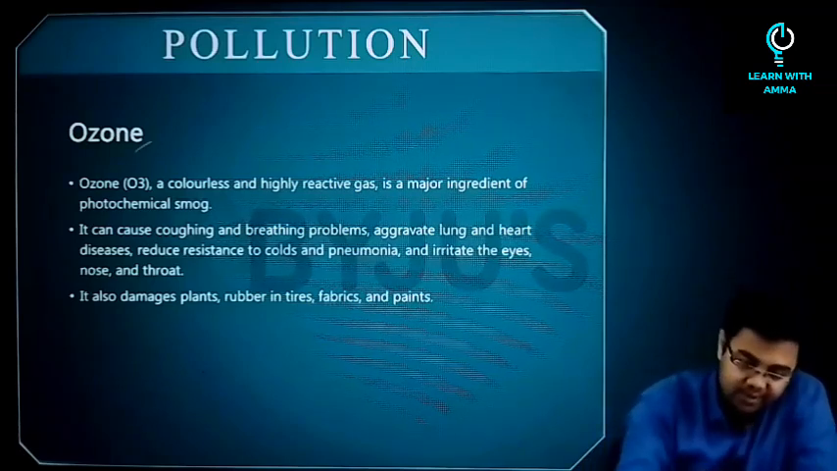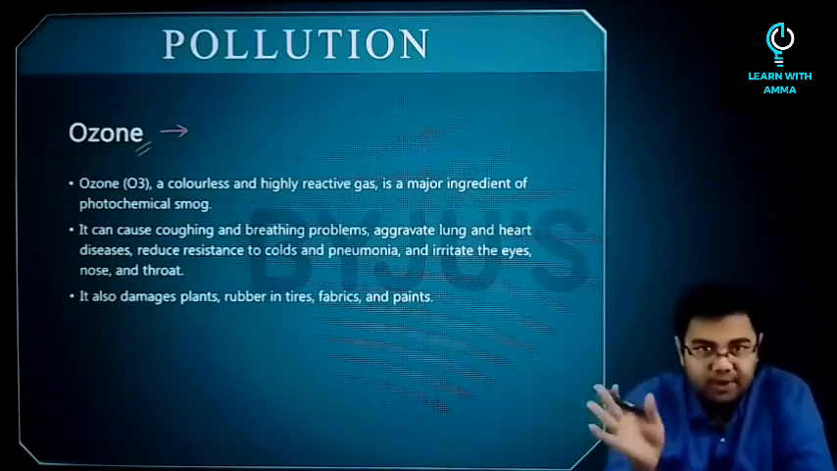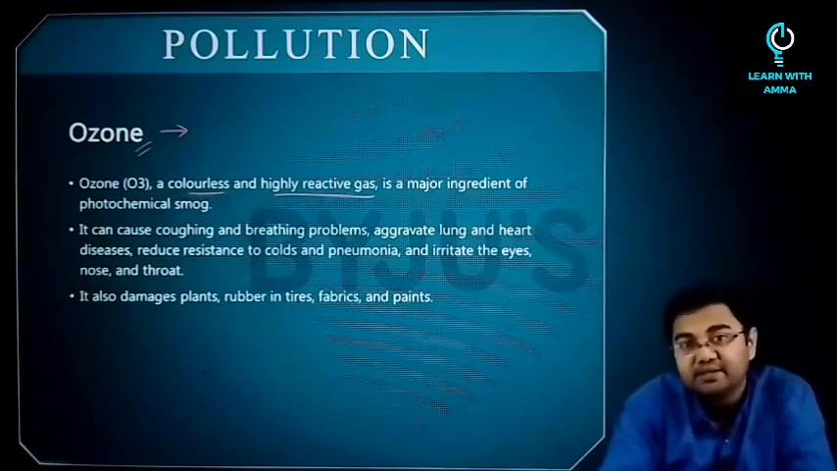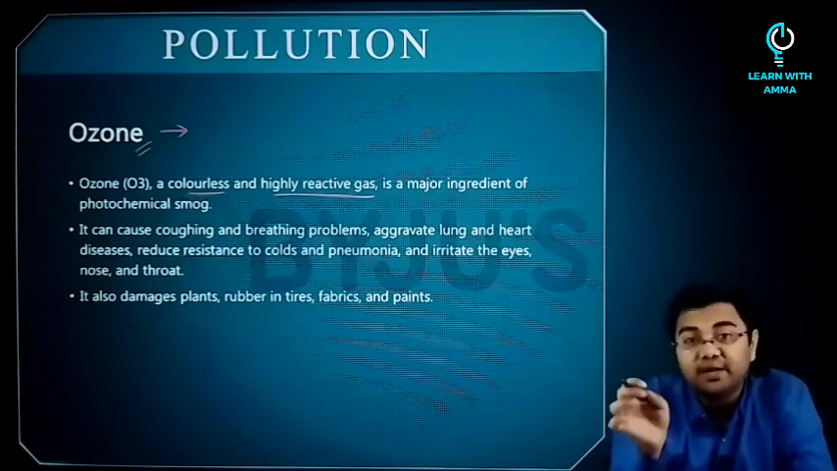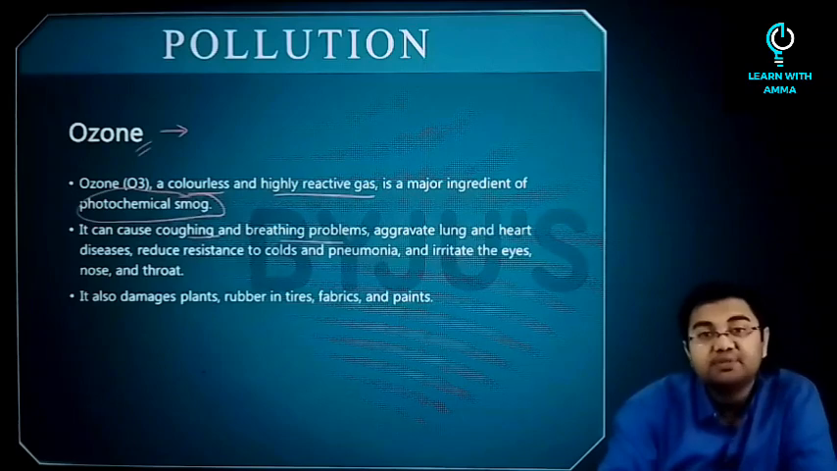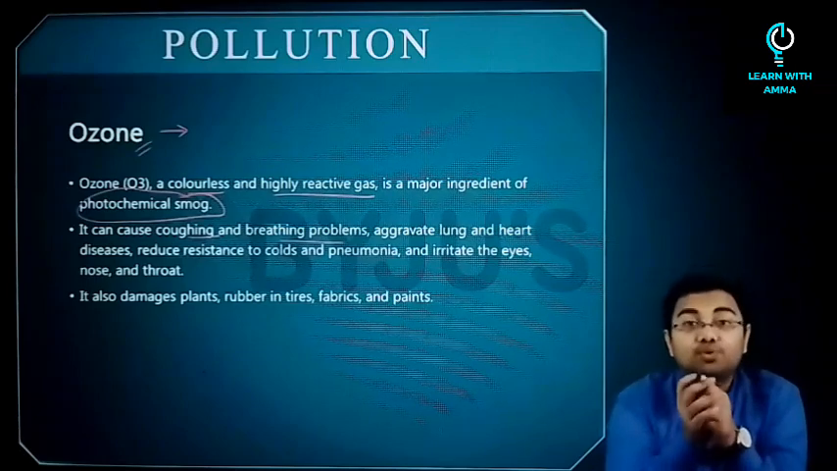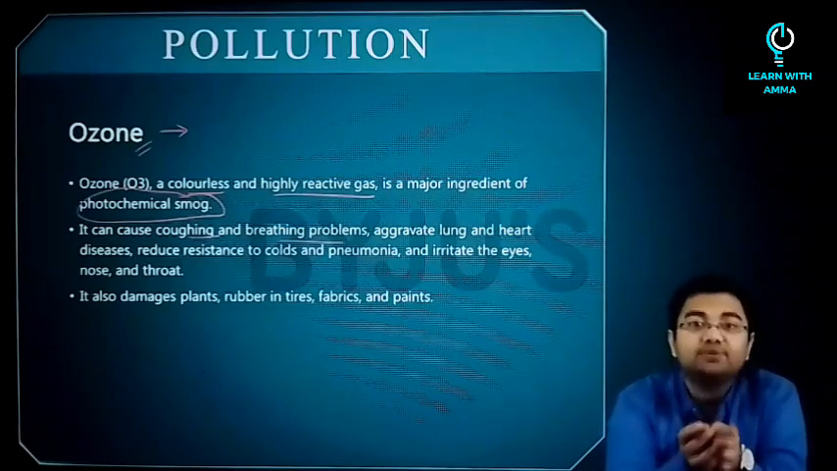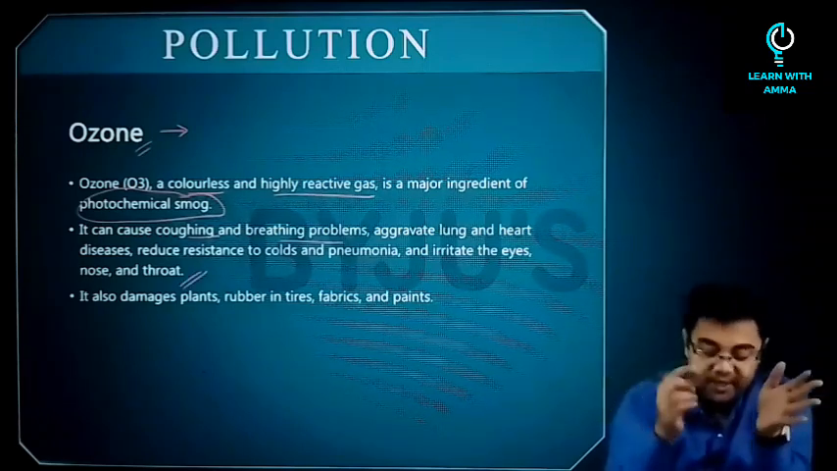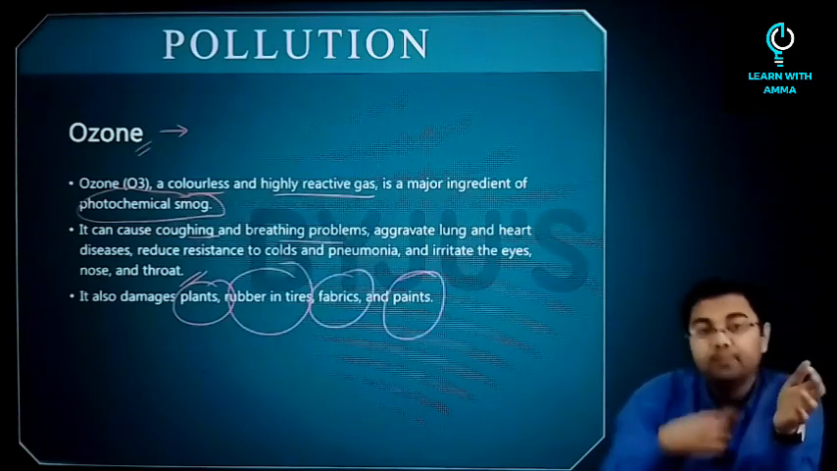Then the next one that we have is ozone, and this we will discuss in great detail when we come to ozone layer depletion. But for now, please remember these facts. First of all, this is also a colorless and highly reactive gas, and it is one of the major ingredients of photochemical smog. It can cause coughing and breathing problems. It can aggravate lung and heart diseases. It can reduce resistance to cold and pneumonia, and cause irritation of eyes, nose and throat. All these can happen. And finally, it also damages plants, rubber in tires, fabrics and paints.